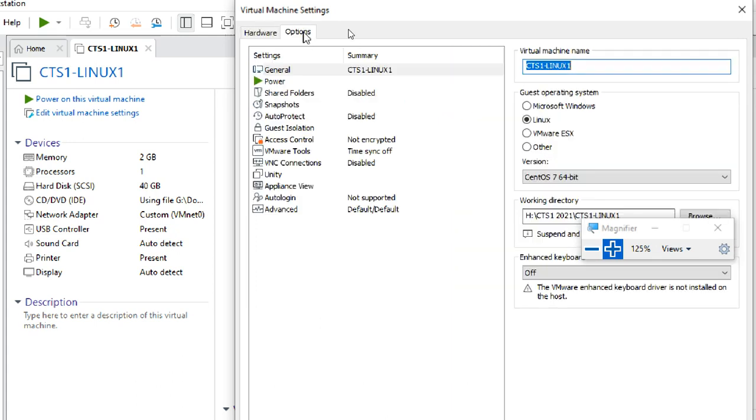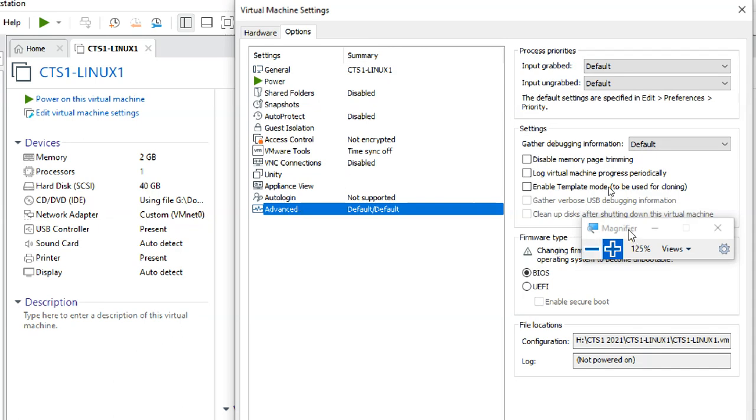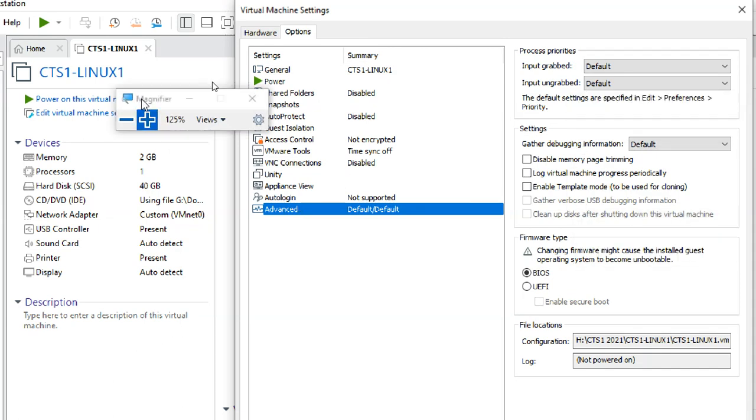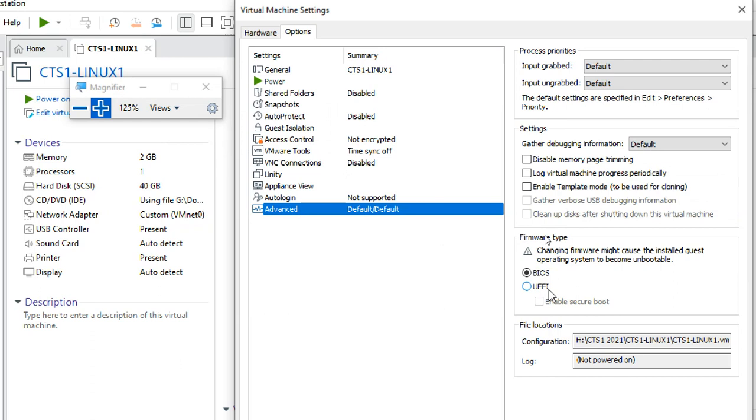And I'm going to options. Go to advanced option first. There are two parts. One is BIOS or UEFI. Which one do you want to use? If you want BIOS, it means you will get an MBR type of disk. If you choose UEFI or EFI, then you will get EFI models of hardware. So the firmware type you can check, BIOS or UEFI.